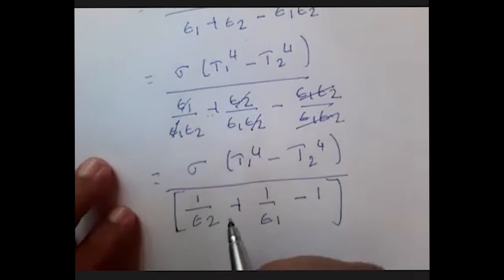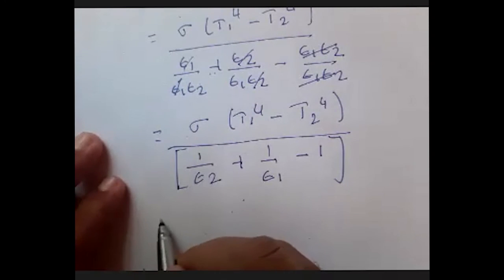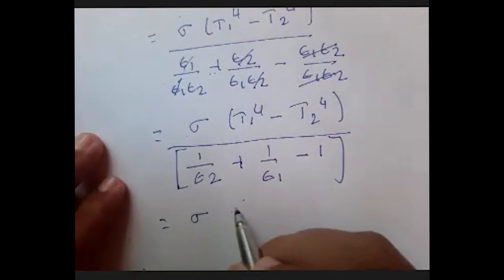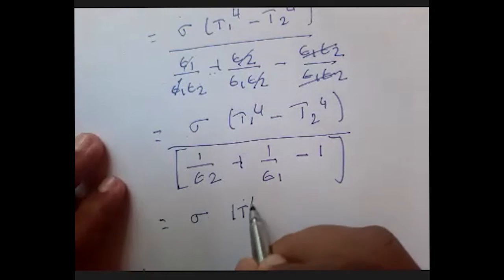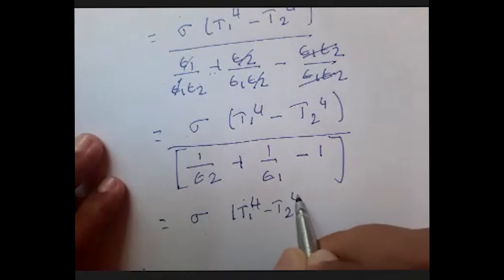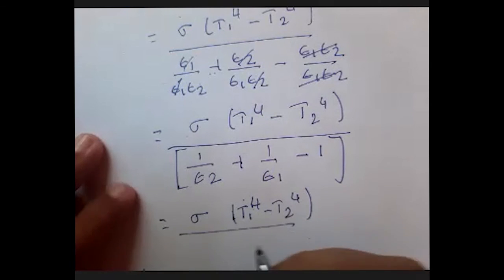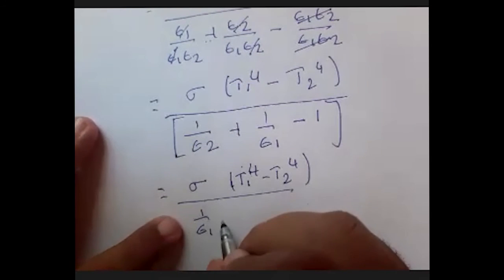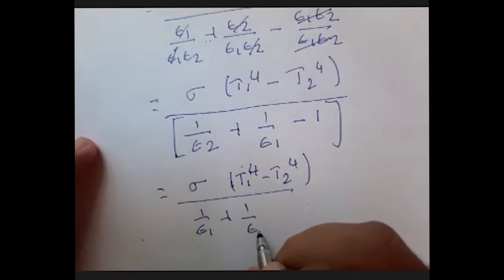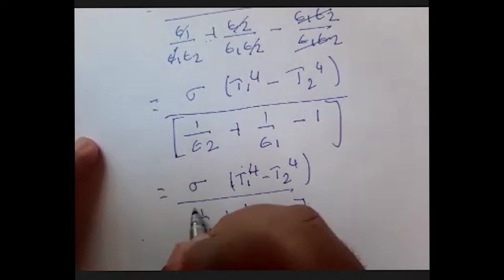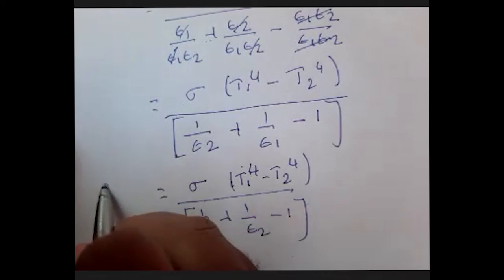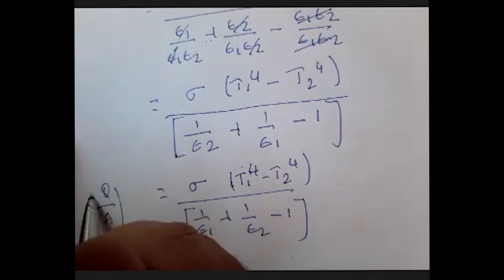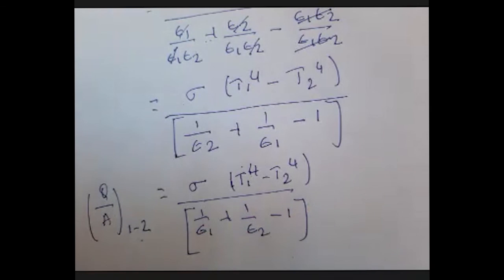This can also be further simplified. I'll just write it in terms of 1 and 2. It is T1 raised to 4 minus T2 raised to 4, divided by 1 upon epsilon 1 plus 1 upon epsilon 2 minus 1. This is the total heat exchange rate between surface 1 and 2.